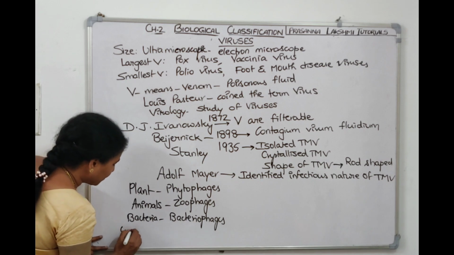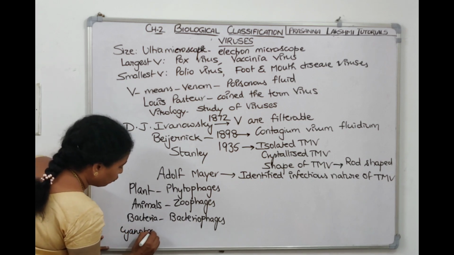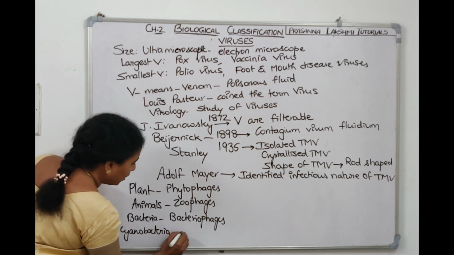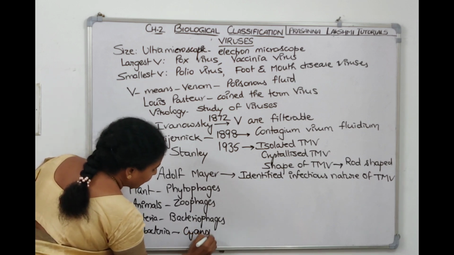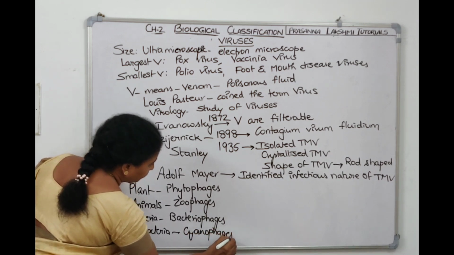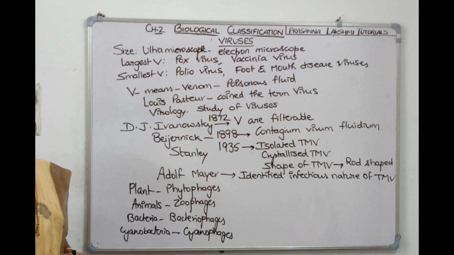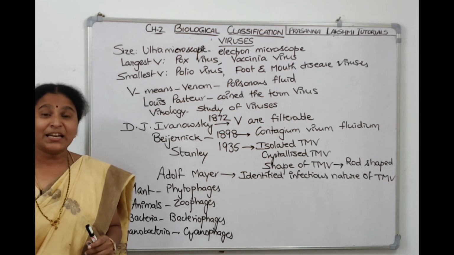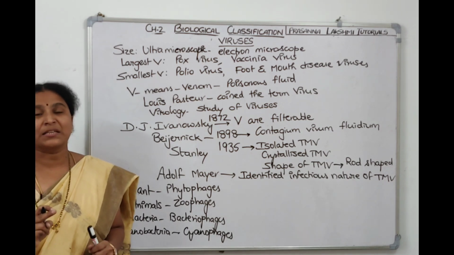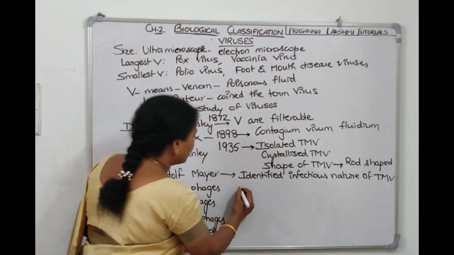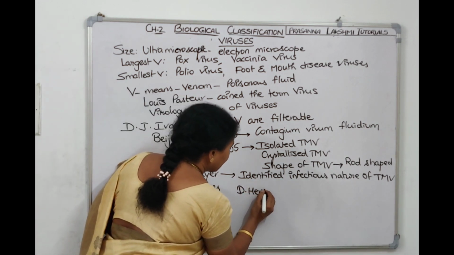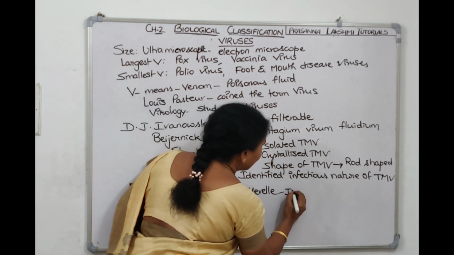The viruses which infect cyanobacteria, what are they called? They are called cyanophages. Now, who is the scientist who identified the bacteria-infecting virus? It means D'Herelle. I write it down here. D'Herelle, he identified